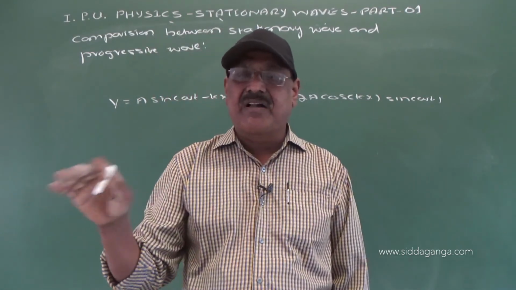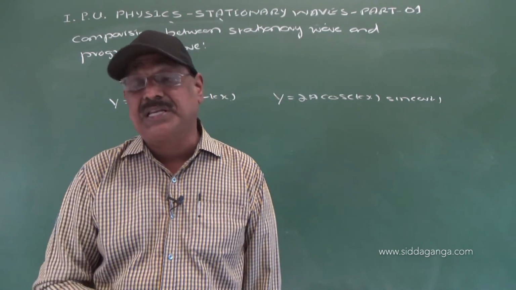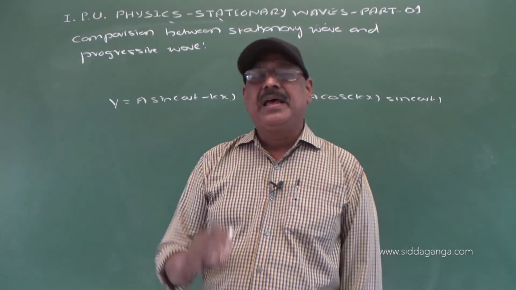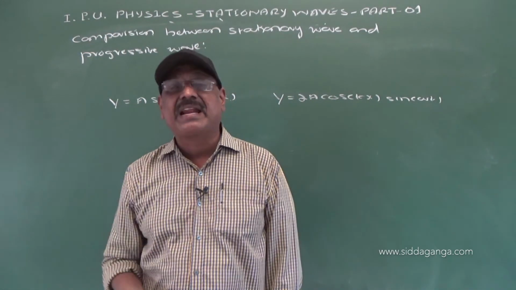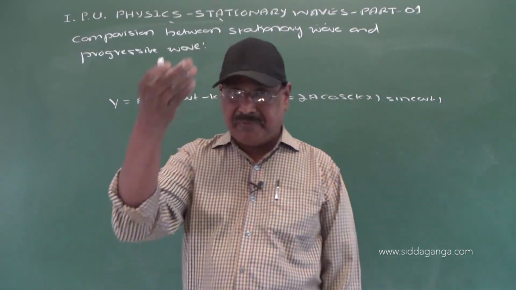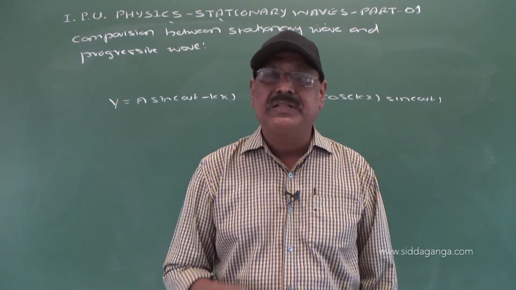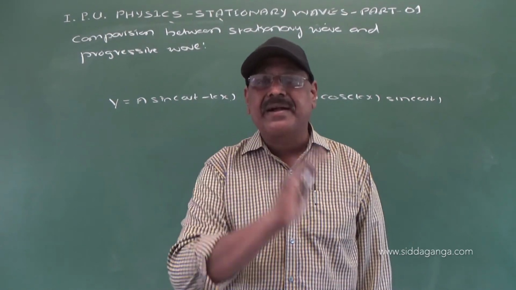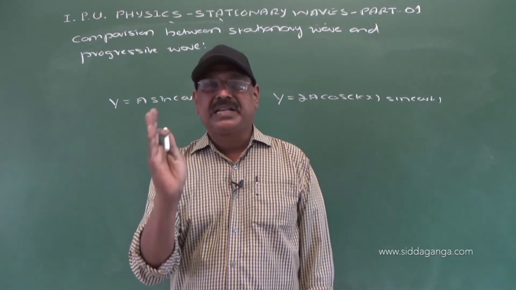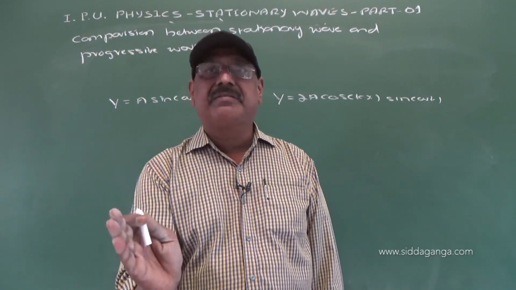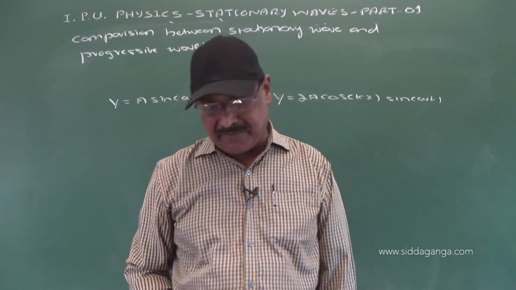The condition for minimum amplitude or zero, those points are called nodes, right. And then we have discussed the characteristics of stationary waves, and then we have compared the properties of progressive waves and stationary waves.